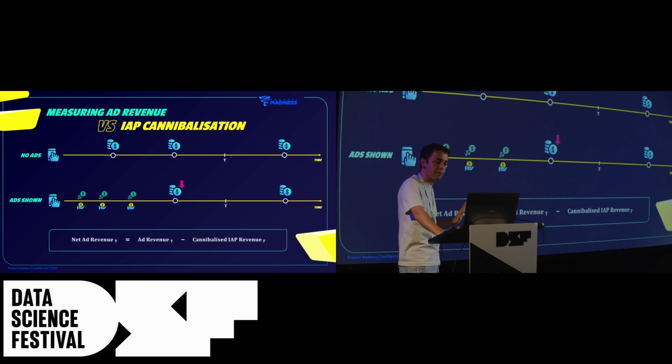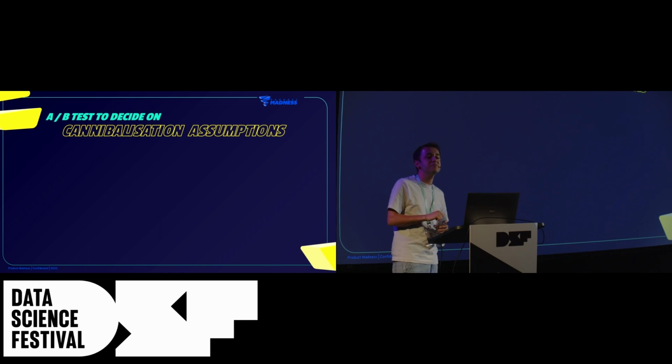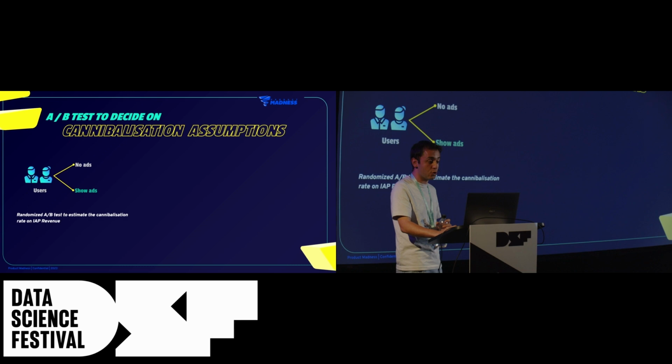But if not, then maybe we should avoid showing ads and just be careful about not hurting the in-app purchase revenue stream. But now, back to reality, let's face our problem: we don't know how much of the in-app purchase revenue is cannibalized so far. Well, luckily, we live in a world of experimentation where we can conduct an A/B test to see this cannibalization effect of ad revenues. So what we can do is basically just split our user base into two groups.